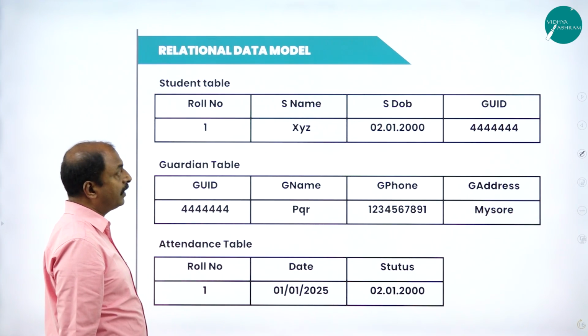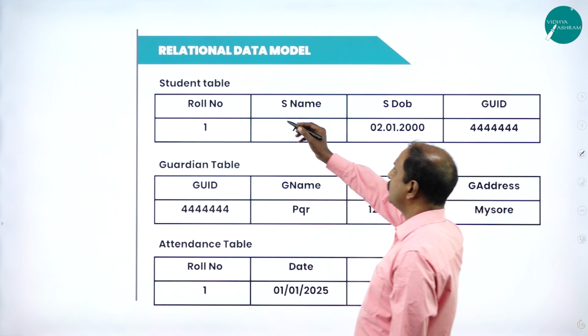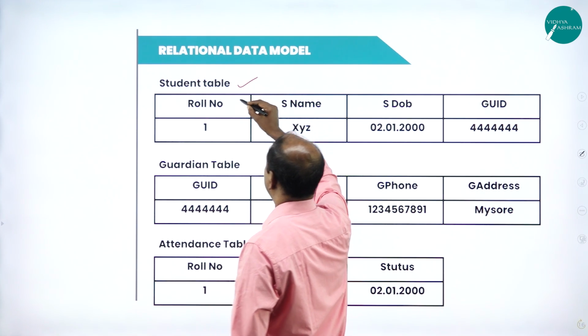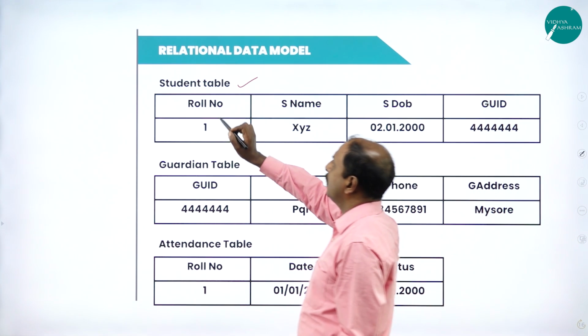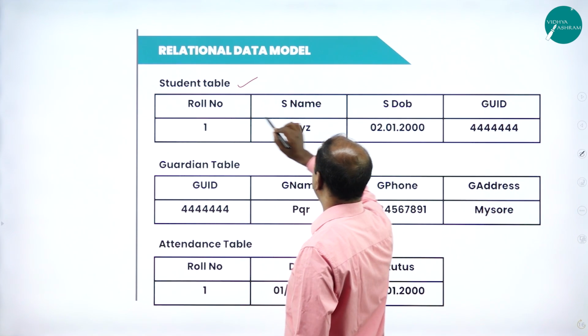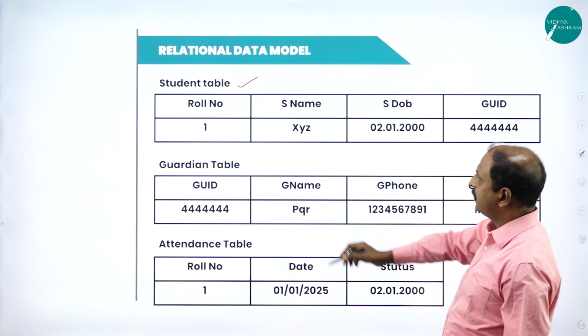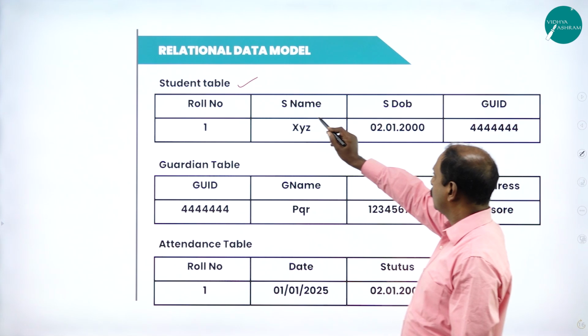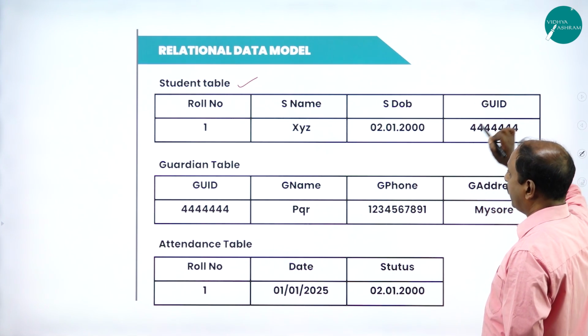In the next slide, we will see the examples here. Suppose this is one student table. This is one relation. In this table, there are 4 columns: student roll number, student name, student date of birth, and guardian ID.